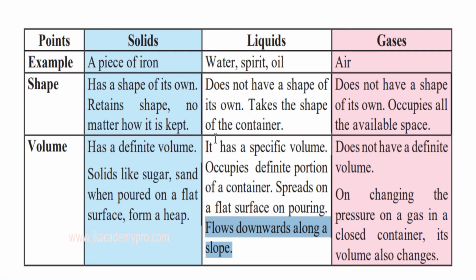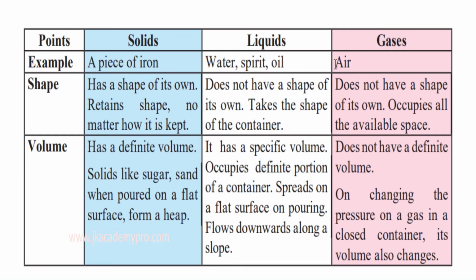So these are some of the properties that we see. It has a specific volume, occupies a definite portion of the container, and if there is no container present, if you put it on a flat surface, it will spread. It spreads till it is flat, as much as it can spread out. But if you tilt the flat surface, or it is on a slope, it will flow in a downwards direction.